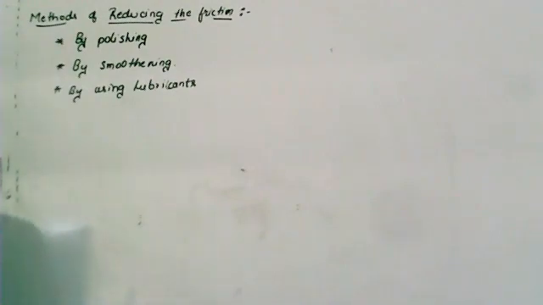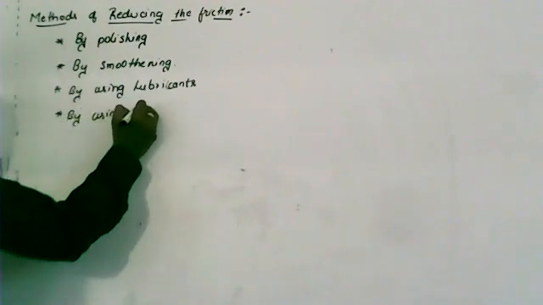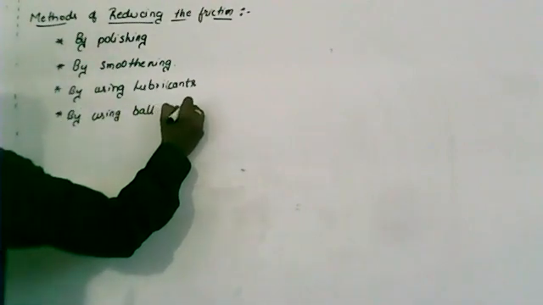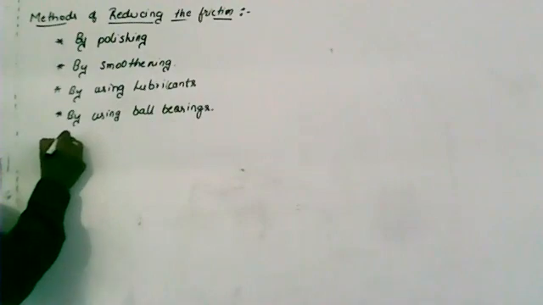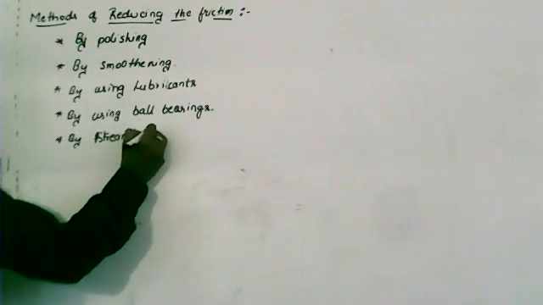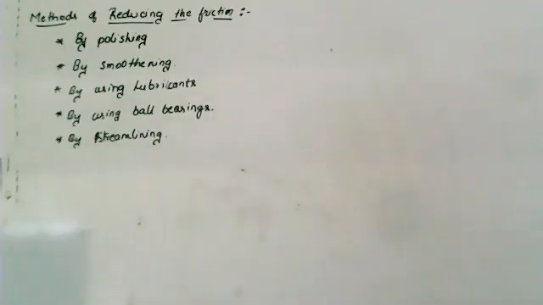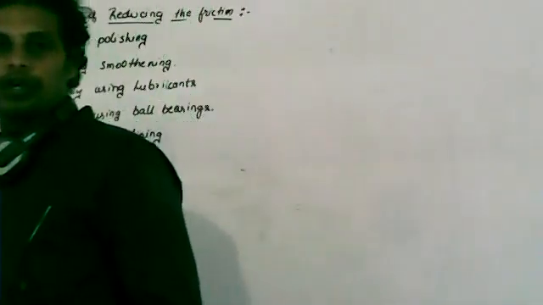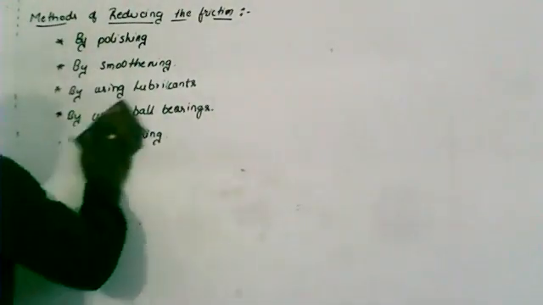Clear? By using lubricants. And the next method, by using ball bearings. And the next method, by streamlining. So we can use these methods to reduce the friction. These are the different methods to reduce the friction. Are you clear? Now, next I'm going to discuss one more concept, that is angle of friction.